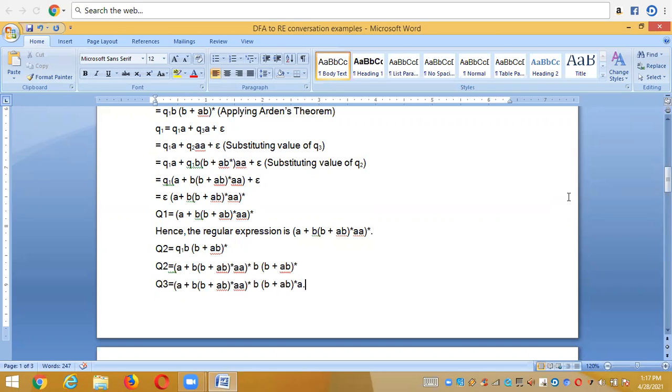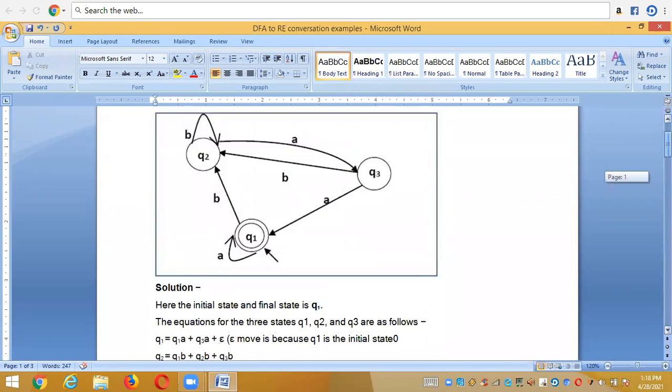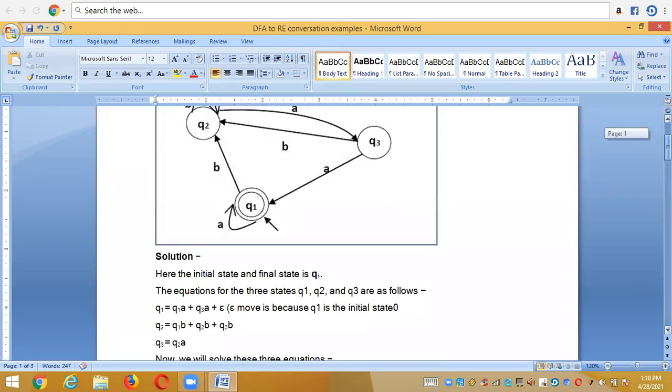Okay. And now there is a question from 505. Please tell about Q3, and how to write the equation for Q3. I understand that is our doubt. See here, wherever the Q3 is there, I am going to explain for you. Just see here. For Q1, I wrote an equation like this. That is equation number 1. For Q2, the equation is this one. That is equation number 2. And see for Q3,